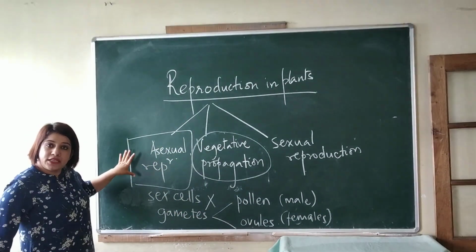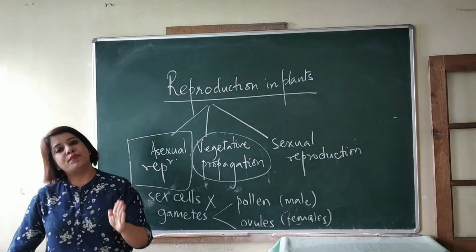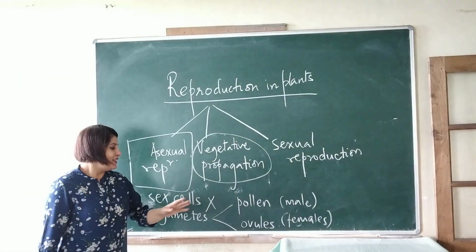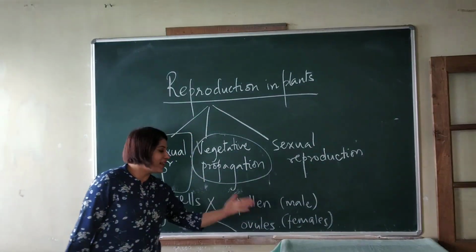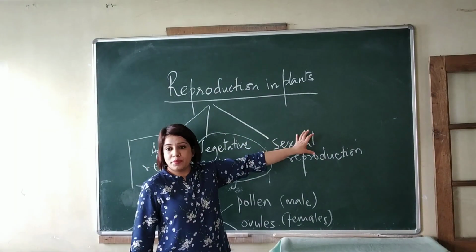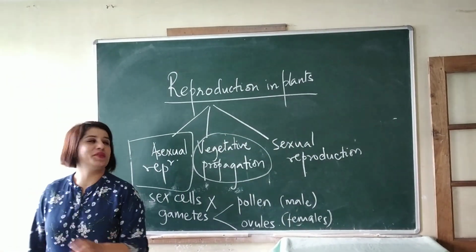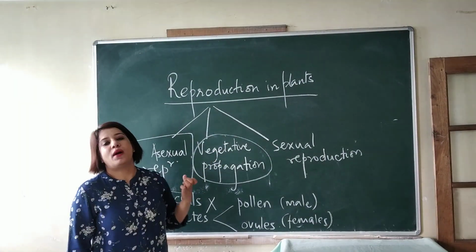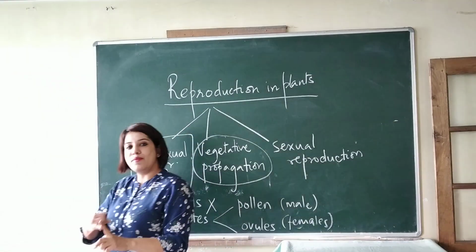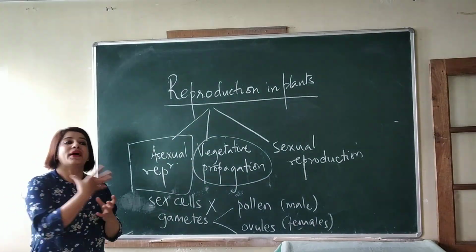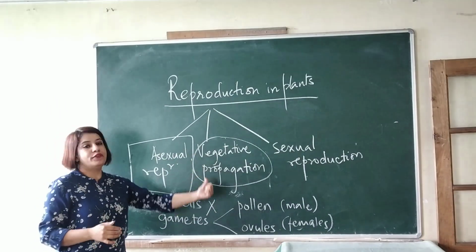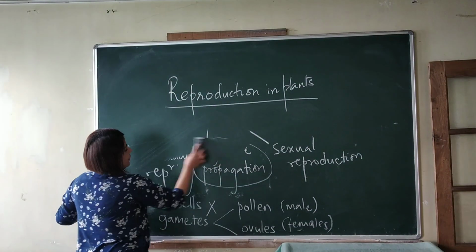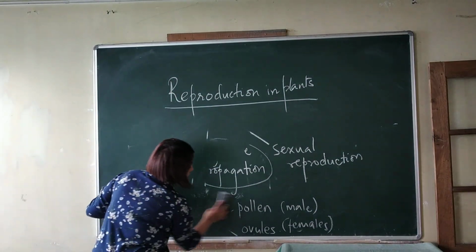Once more, asexual reproduction is a type of reproduction in which gametes or the sex cells are not involved. The sex cells are the pollen grains and the ovules. Sexual reproduction is a type of reproduction in which the gametes are involved. If any part of the plant, that is the root, the stem, or the leaves, are used to propagate it or to produce new plants, we call it vegetative propagation. So today we'll be discussing asexual reproduction.